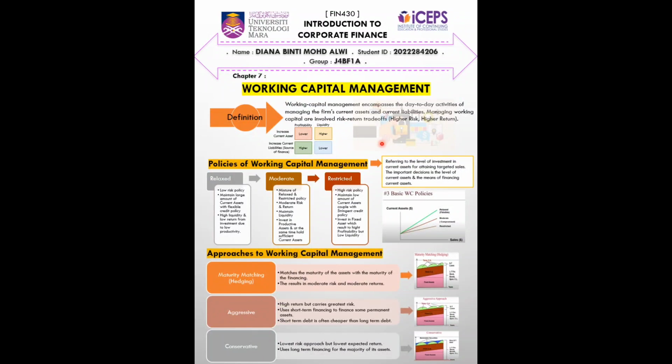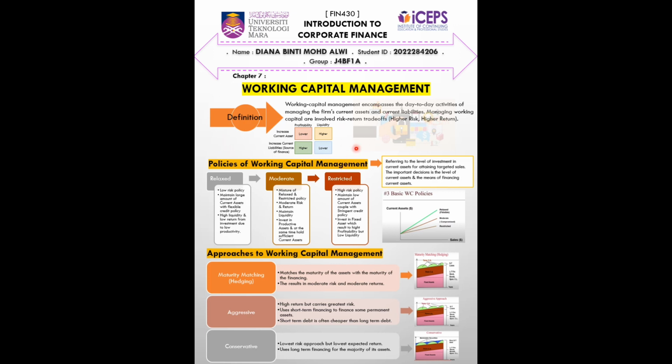Chapter 7, Working Capital Management. In this chapter, I will cover three topics. First, the definition of working capital management. Second, the policies of working capital management. Third, the approaches to working capital management. So we take a look at the definition. Working capital management encompasses the day-to-day activities of managing the firm's current assets and current liabilities. Managing working capital involves a risk-return trade-off, which means higher risk, higher return.